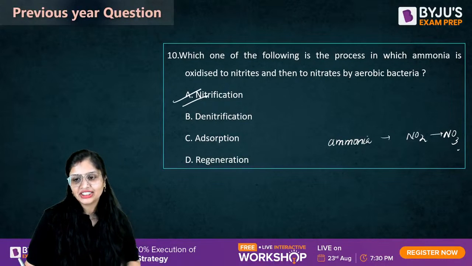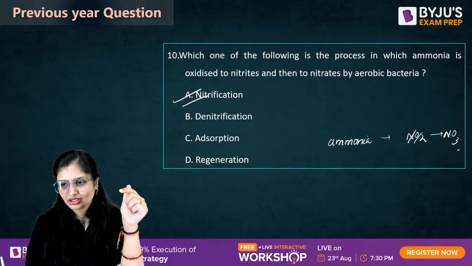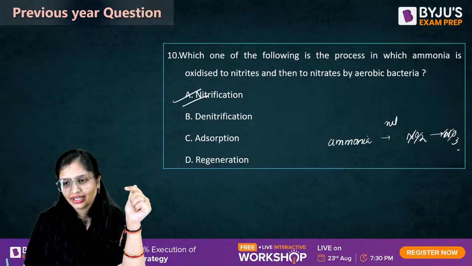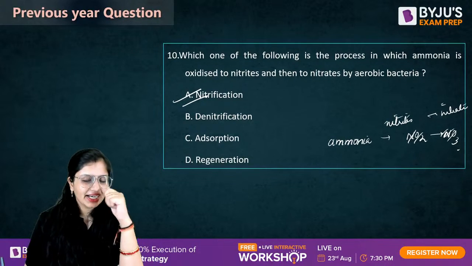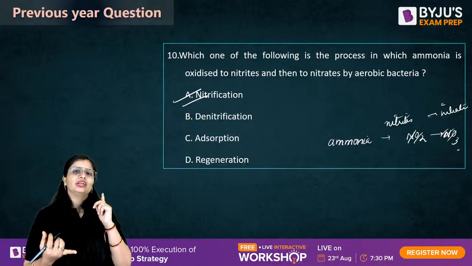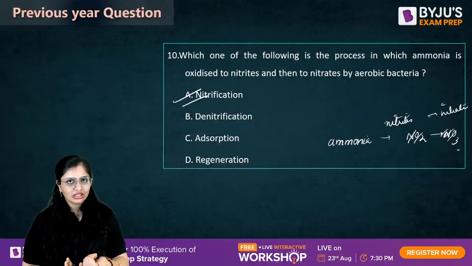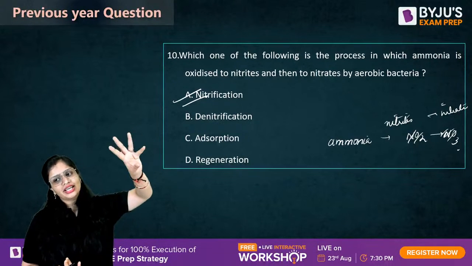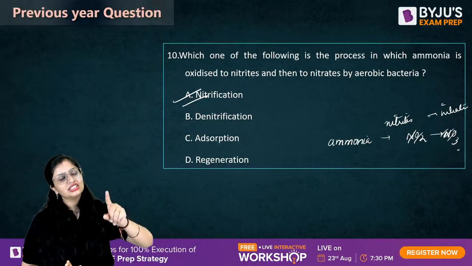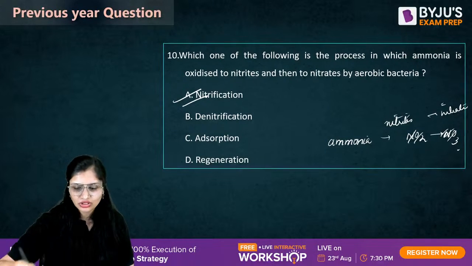That is nitrification. From ammonia to nitrites. I wrote the spelling wrong. Nitrites first, NO2 minus, then nitrates. So nitrites by nitrosomonas. Okay, the bacteria which is used is nitrosomonas, and from nitrites to nitrates by nitrobacter. So this is when you talk about the nitrogen cycle, ammonia to nitrites by nitrosomonas, nitrites to nitrates by nitrobacter. So the process is nitrification, and you study this in the nitrogen cycle.